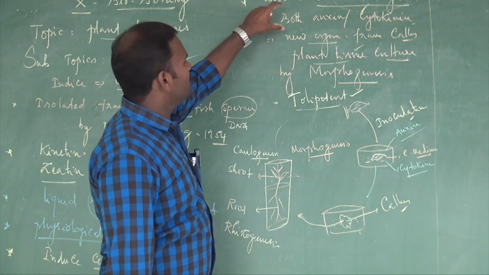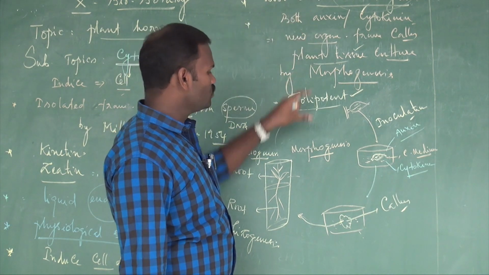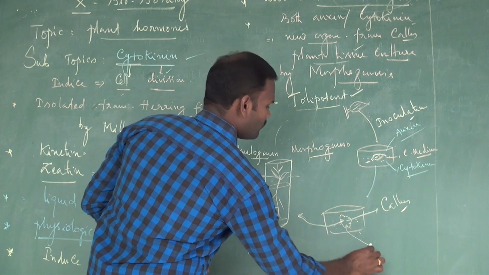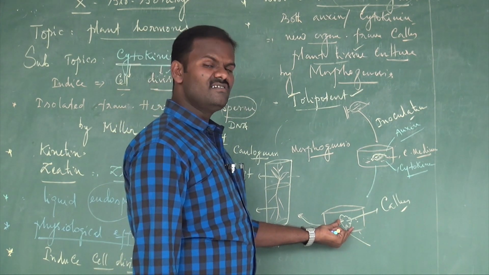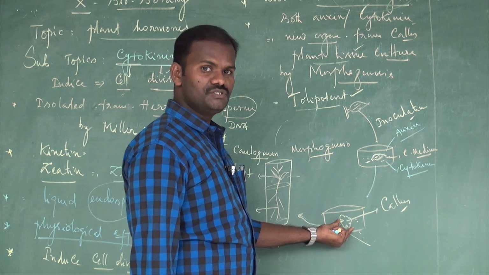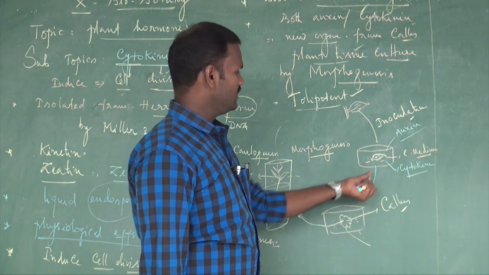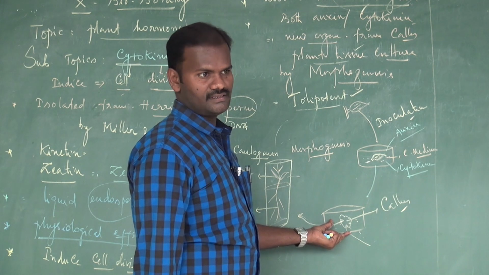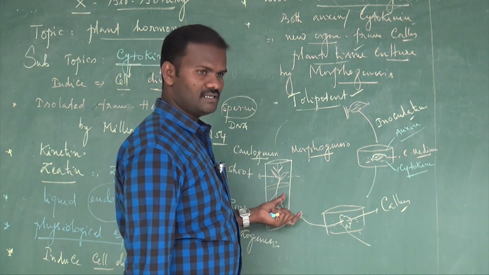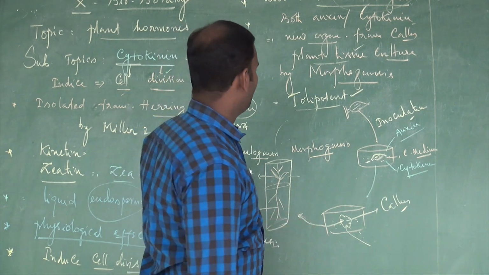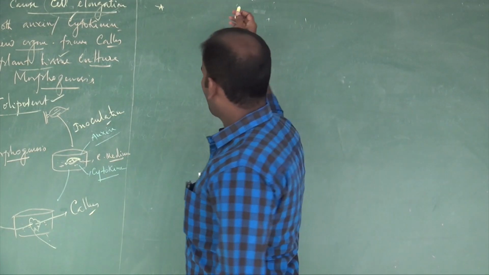So this is how auxin and cytokinin are used in plant tissue culture for the formation of callus. Callus is a mass of unorganized, undifferentiated tissue formed by cell division and cell elongation. You are going to study it in detail in higher classes, but it is a simple concept, plant tissue culture. Then another physiological effect of cytokinin.